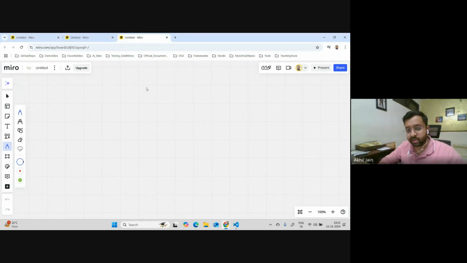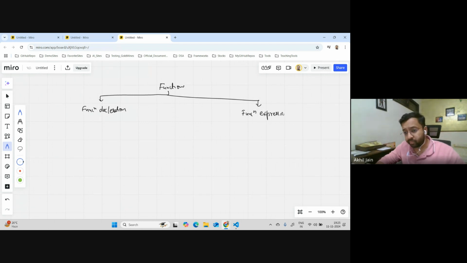So what I'm saying is, when it comes to creating a function, there are only two types in JavaScript. One is called function declaration, and the second is called function, what do we call it? Yeah, function expression. So these are the two types: function declaration and function expression.